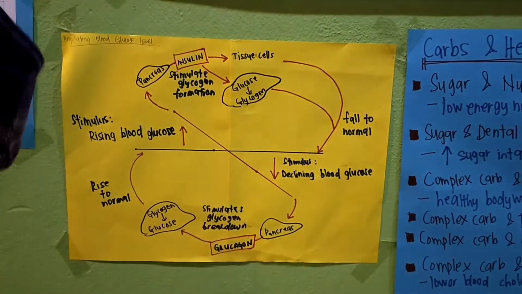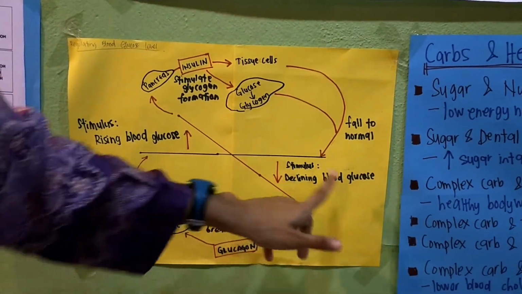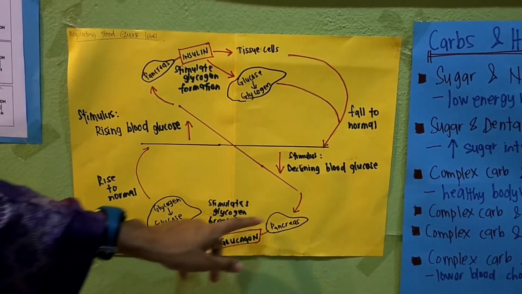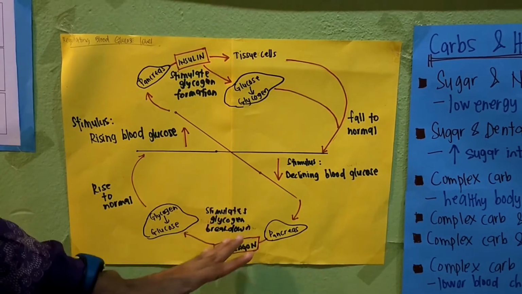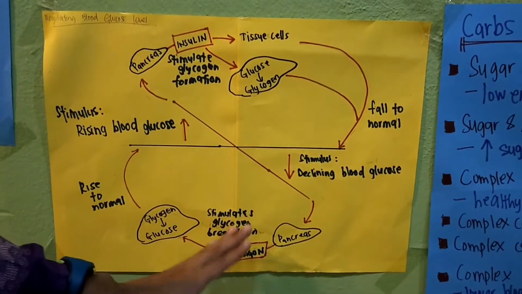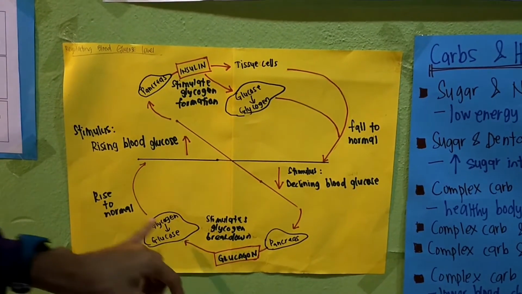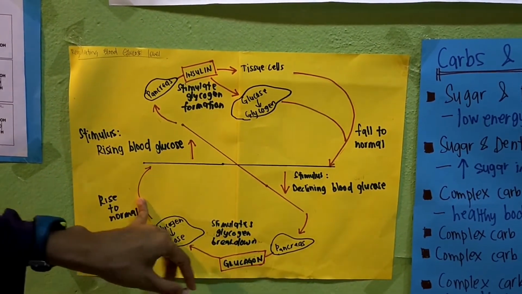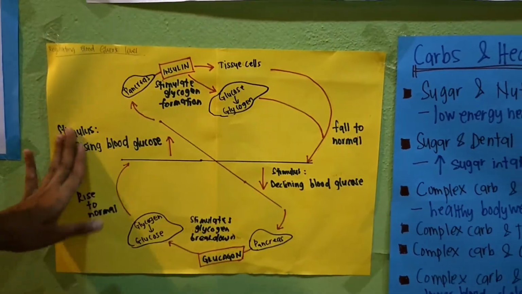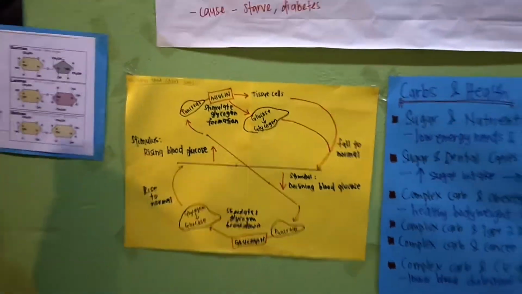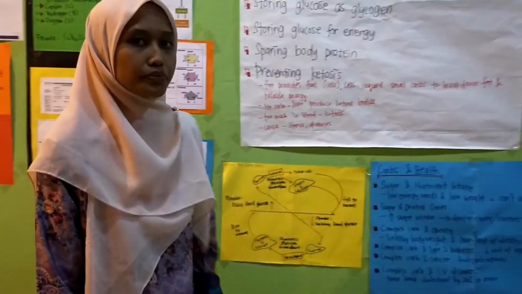But different to the declining blood glucose, the pancreas will release glucagon, and it stimulates glycogen breakdown, which is glycogen converting to glucose, and it will rise to normal. This is the diagram or flow of how to regulate blood glucose level.